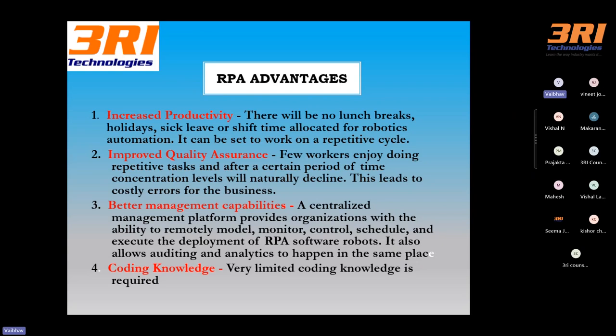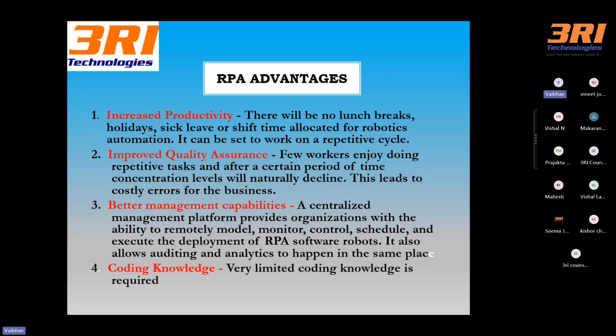Next is better management capability. When your robots are working in production, how many bots failed? What is the success rate and failure rate, right? This tool has better management capability with the help of UiPath Orchestrator. Anyone who wants to see the runtime statistics has that mechanism. And last but not least, coding knowledge. As I said, we require very limited, basic coding or programming knowledge to kickstart your RPA journey.